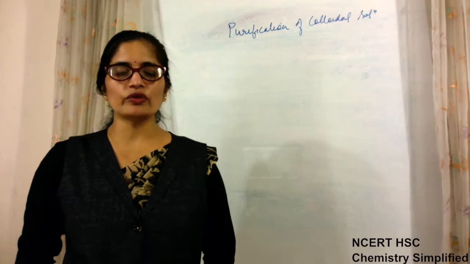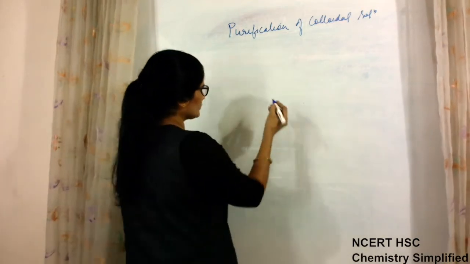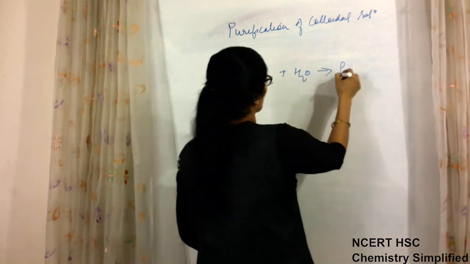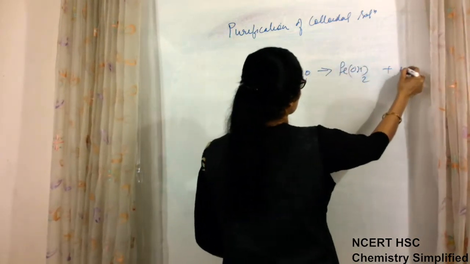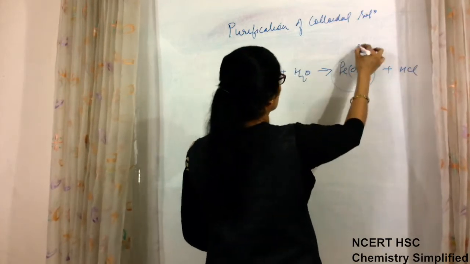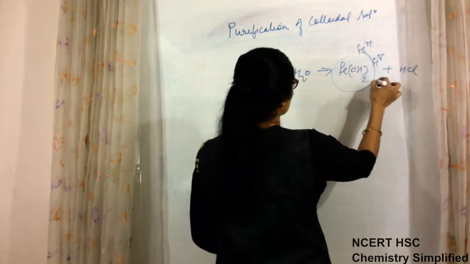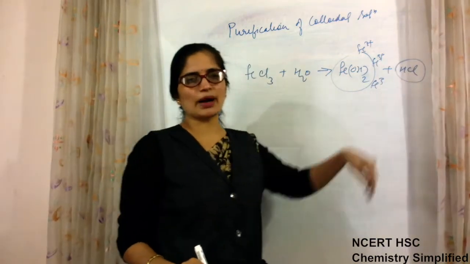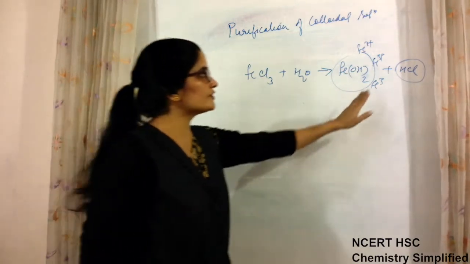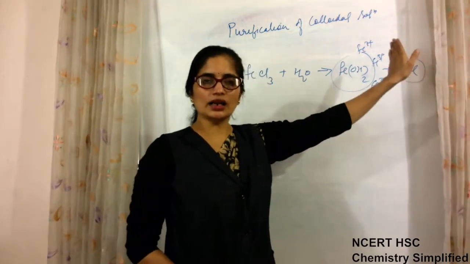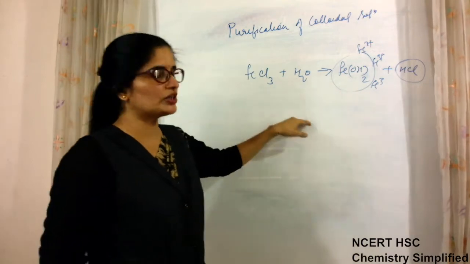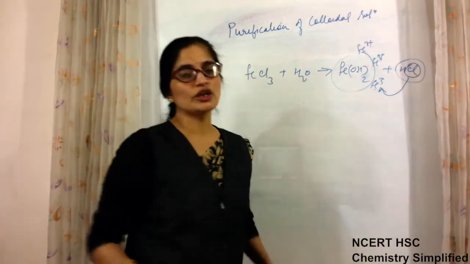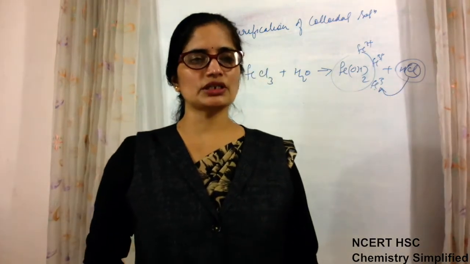But in case of lyophobic colloids, I told you the reaction FeCl3 plus H2O gave you ferric hydroxide plus HCl, and it adsorbed Fe3 positive ions on its surface. Now this electrolyte HCl is formed as a byproduct of this reaction. If such byproducts are present in large amount in the reaction mixture, then what will happen? The negative chlorine may react with Fe3 positive to destabilize the solution which is formed.